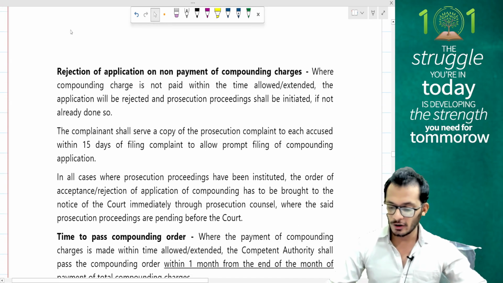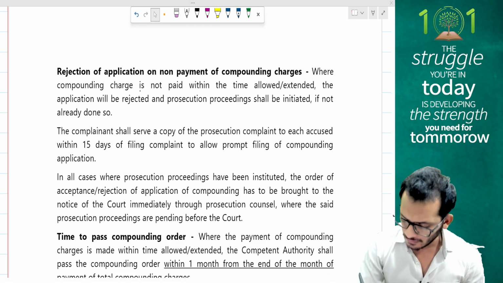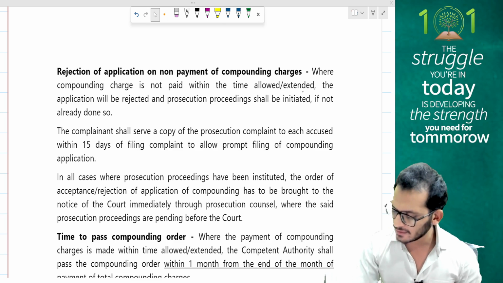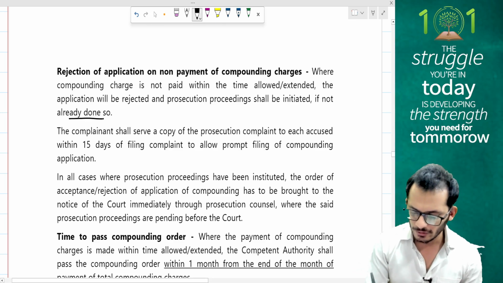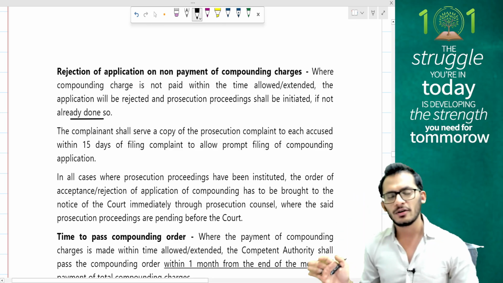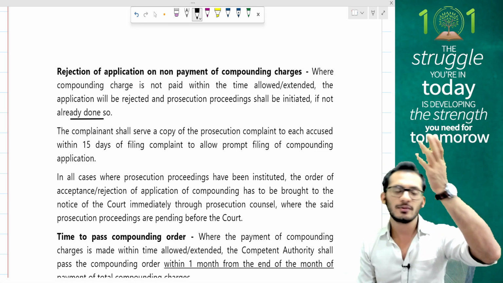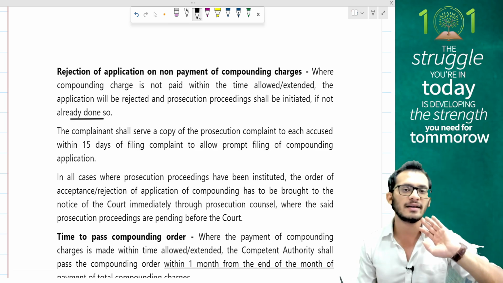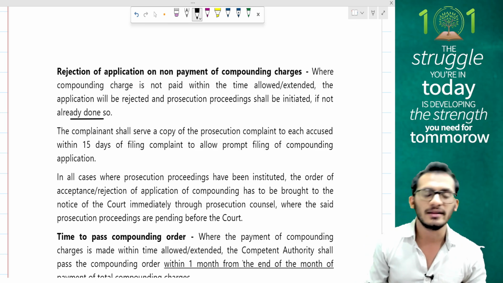Rejection of application on non-payment of compounding charges has been discussed. So where compounding charges are not paid within the time limit allowed or extended, the application will be rejected and the prosecution proceeding shall be initiated if not already done so. Yes, so if there is no payment of compounding charges, like I said, if you do not complete this timeline of 12 months, 24 months also, and you still don't pay the money, then in that case they will reject the compounding application and you are liable for prosecution. They will put you in jail for it.